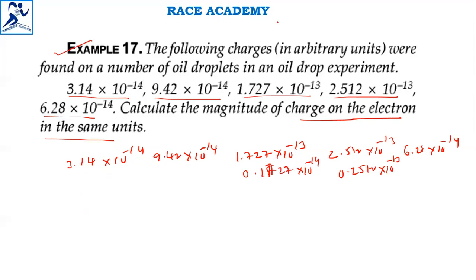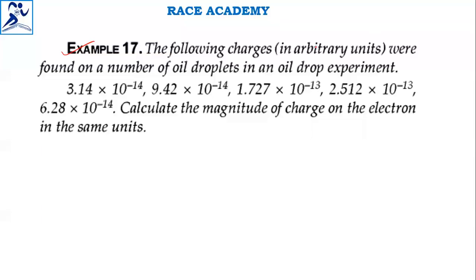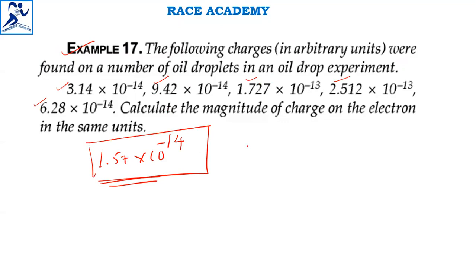Among these values, this is 3, this is 9, this is 1.5, this is 2.5, this is 6.6. Then the common one is 1.5 only. So we will take 1.5 into 10 to the power of minus 14, but exactly its value will come as 1.57 into 10 to the power of minus 14 as the HCF. So refer to mathematics again if you have any doubt in this HCF case.